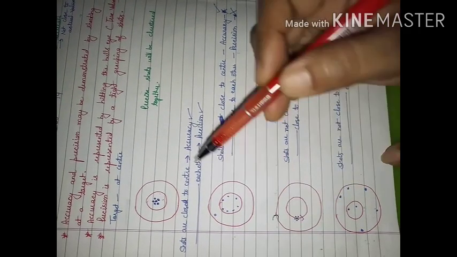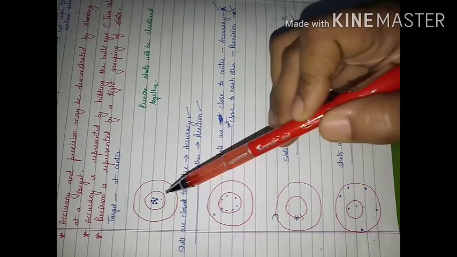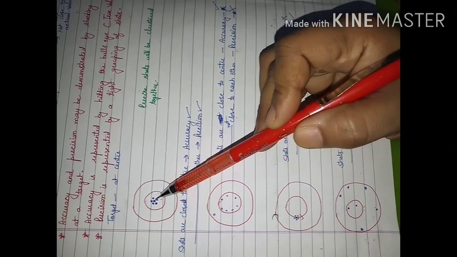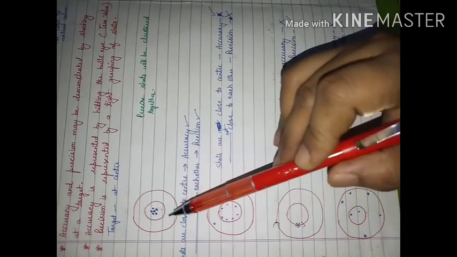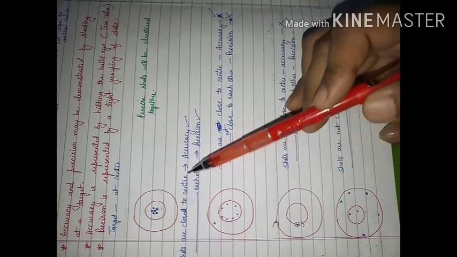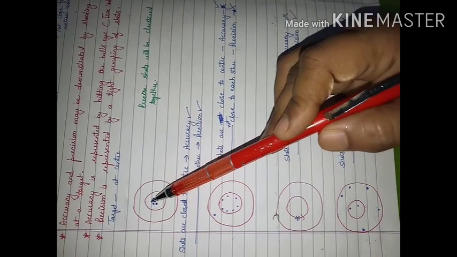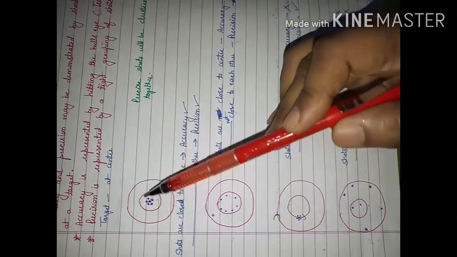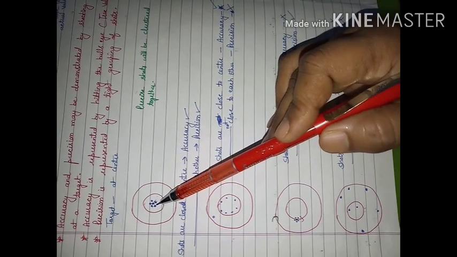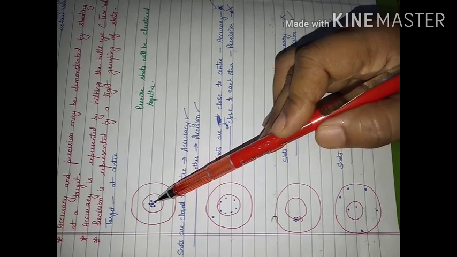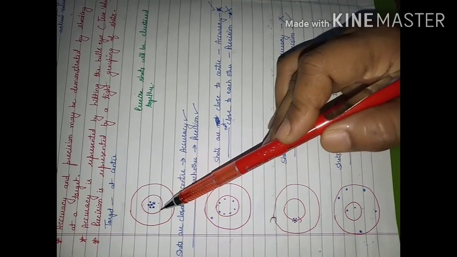And if you are going to hit the target with arrow, and if you have this type of impression, then this reading will be said to be accurate also and precise also, because wherever you have hit, it is almost close to the center, and every time whenever you are aiming, these impressions are lying very close to each other.